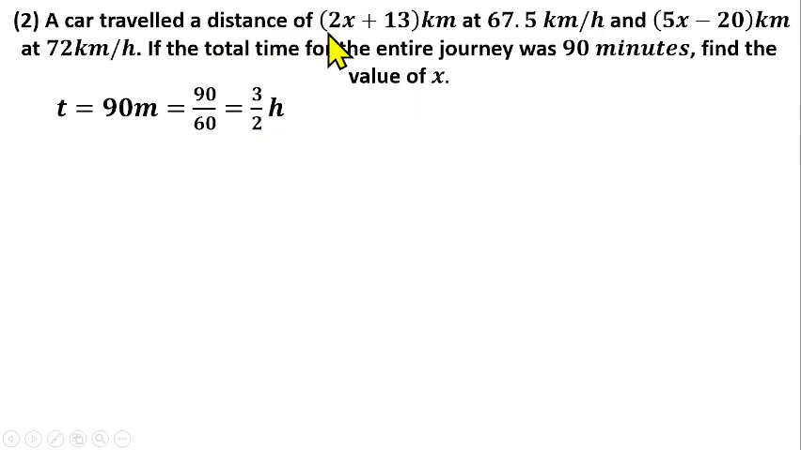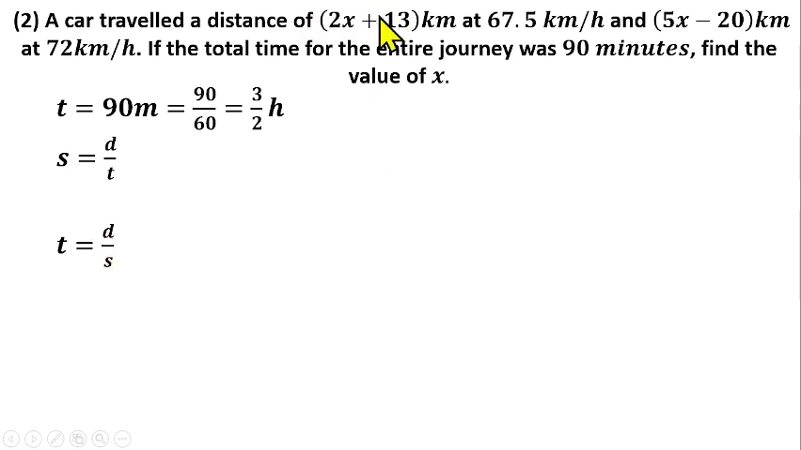Then we have distance and speed. We need to know the relationship between distance, speed and time. We know that speed is equal to distance over time. We are given distance and speed, so all you need to do is find the time. That means you need to make t the subject of the formula. If you cross multiply, you have d equals st, then divide both sides by s, and you have t equals d over s. That means distance over speed. So time is equal to distance over speed.